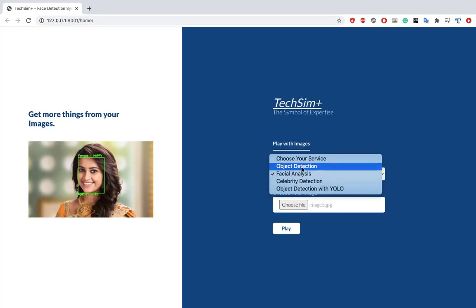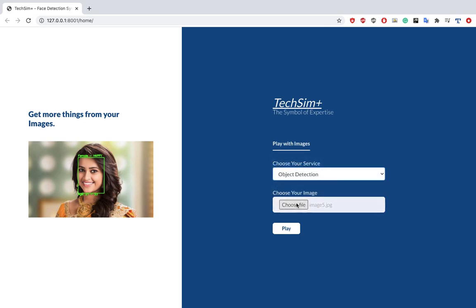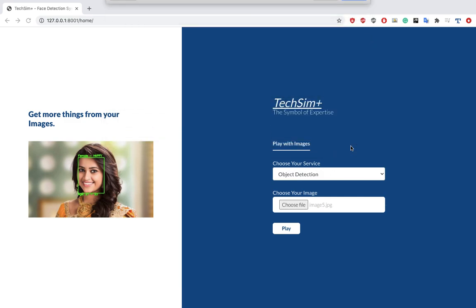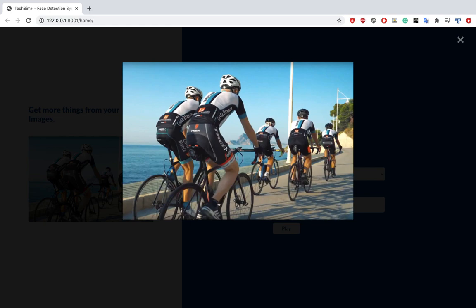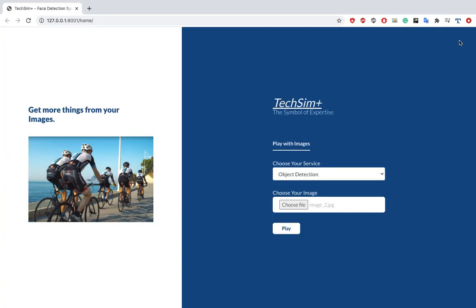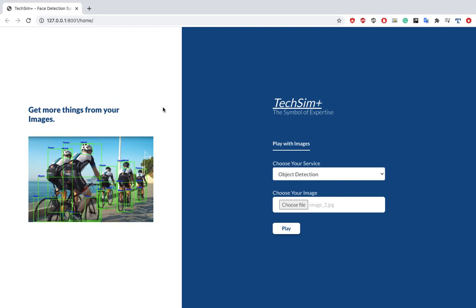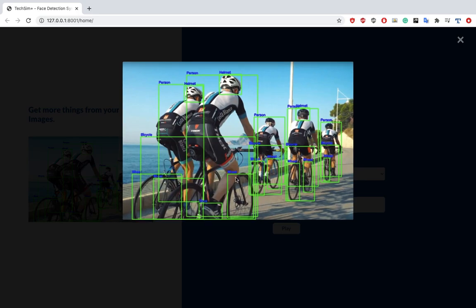Second, suppose I want to use object detection. I can detect any type of object from any image. Suppose I have this image with a person, a bicycle, wheels and some other different objects. I want to detect all the objects and ask my machine how many objects we have in this particular image. So I choose object detection, choose the image and click on play. As you can see, my back page is not going to refresh. My API is working behind the scene, and all objects are ready for us, right?